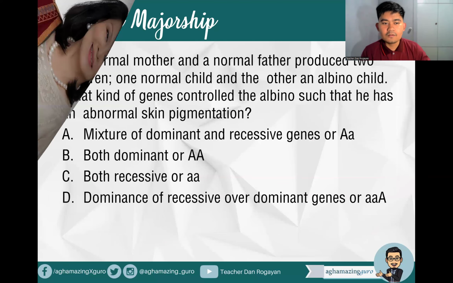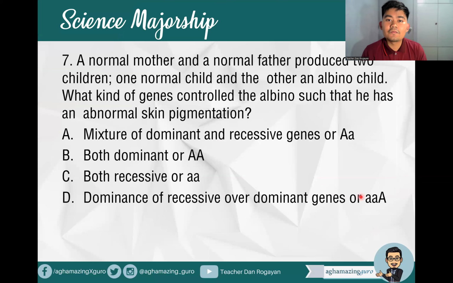Okay. Number 7, a normal mother and a normal father produced two children, one normal child and the other an albino child. What kind of genes control the albino such that he has an abnormal skin pigmentation? A, a mixture of dominant and recessive genes or heterozygous genes.